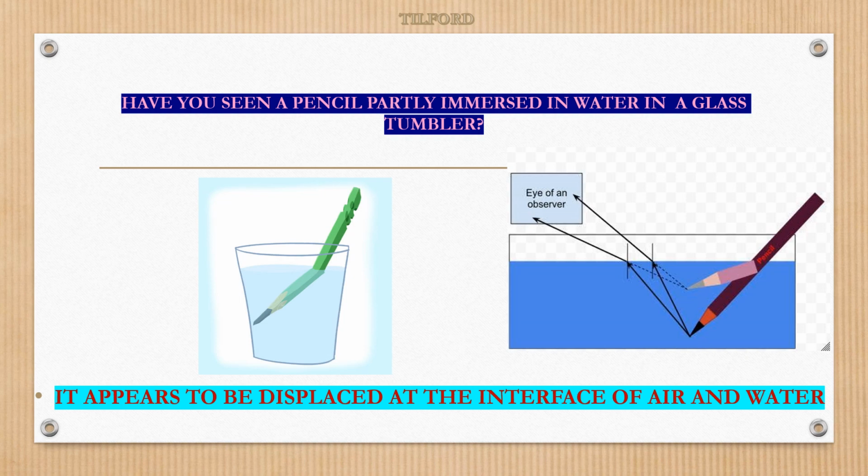How does the pencil appear when partly immersed in a glass of water? It appears to be displaced or bent at the interface of air and water. This is the interface of air and water. Exactly here, the pencil appears to be displaced or bent.